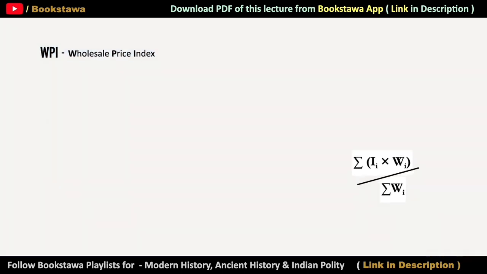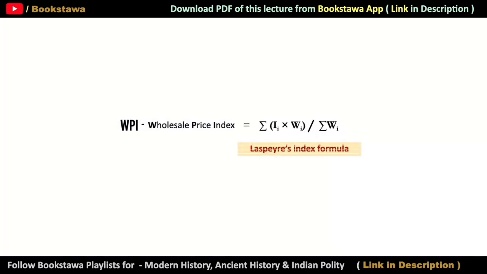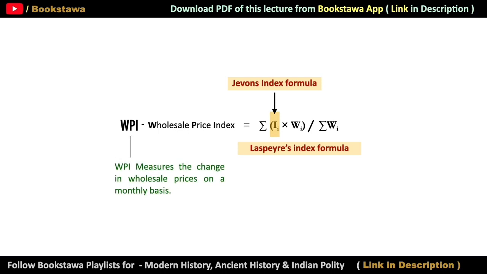So this formula which is now in front of us is called Laspeyres index formula. And remember that inside this Laspeyres index formula, we had calculated I1, which was calculated from Evans index formula. So we understood how WPI is calculated. And this calculation is done on a monthly basis in our country.